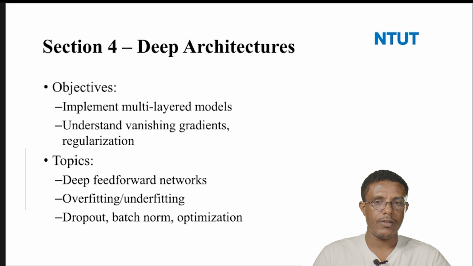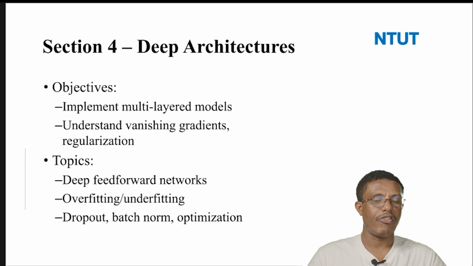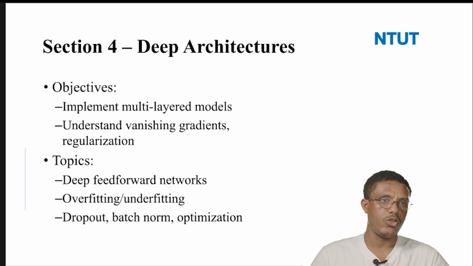We try to understand the vanishing gradient and regularization. When the structure of the model is deep, there is a problem of overfitting. To solve this overfitting problem, we use different activation functions and regularization. We'll see these concepts in detail.